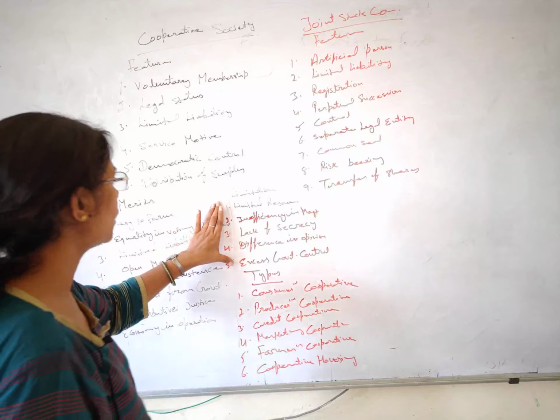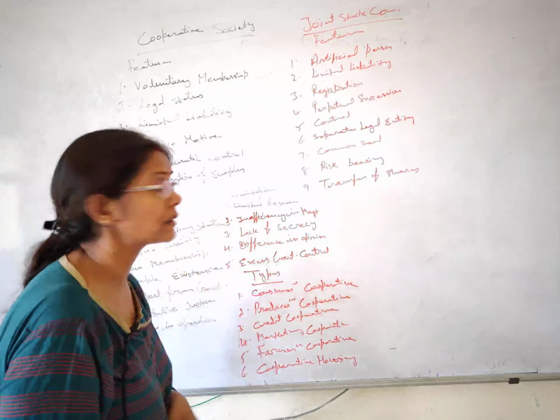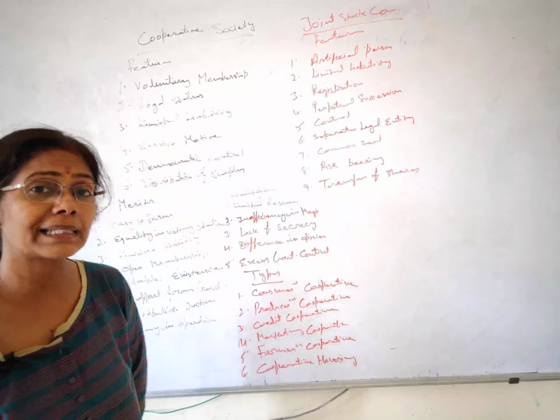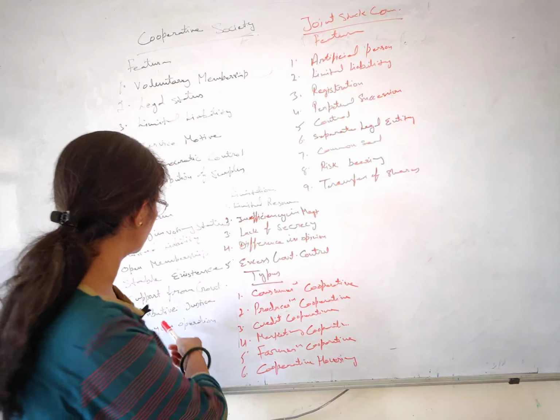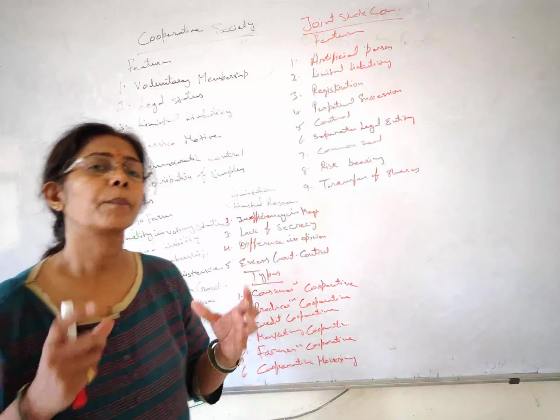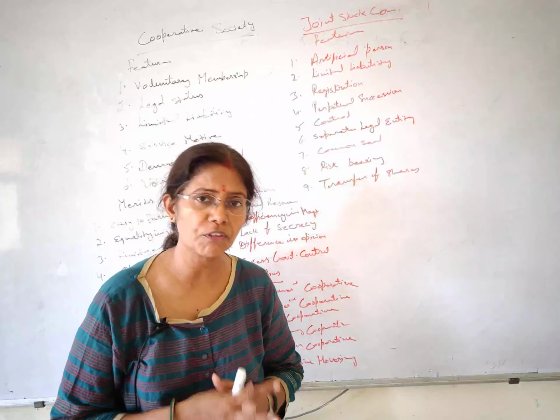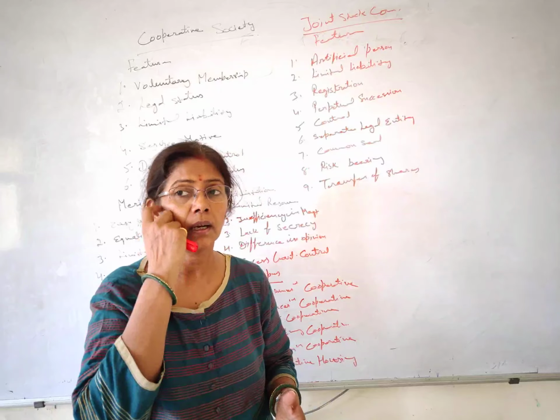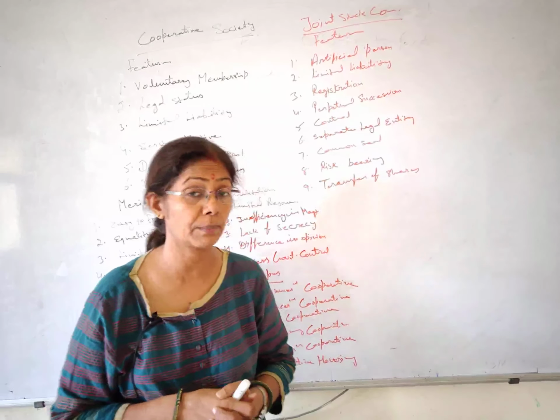Now we will talk about the limitations, the demerits. The first one is limited resources. Students, as I explained just before in distributive justice, I have contributed 5 lakh rupees, and another member has contributed only 5,000 rupees and became a member.